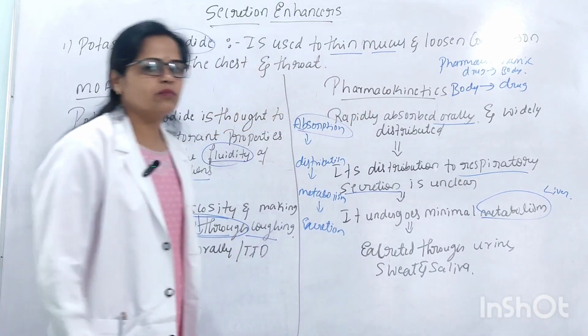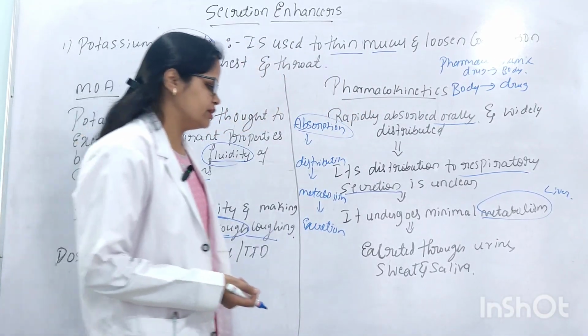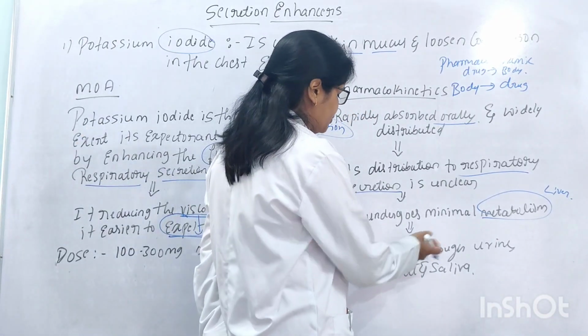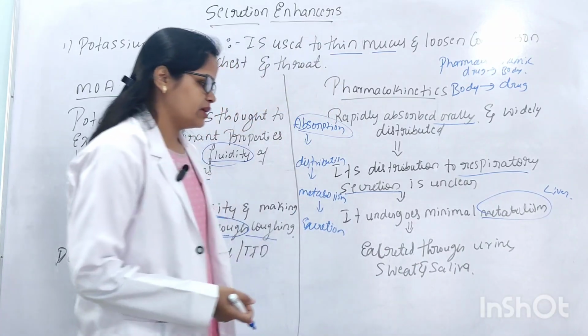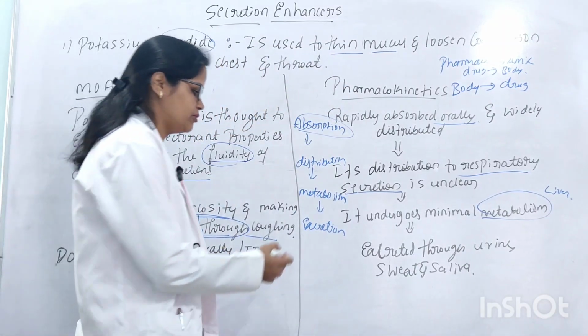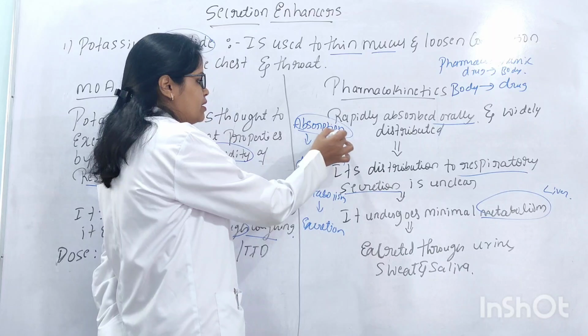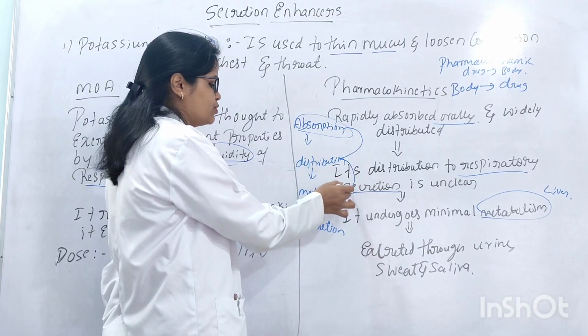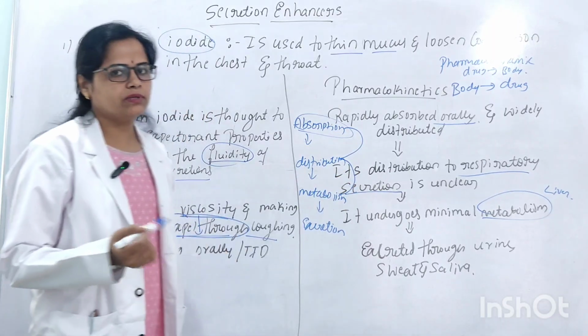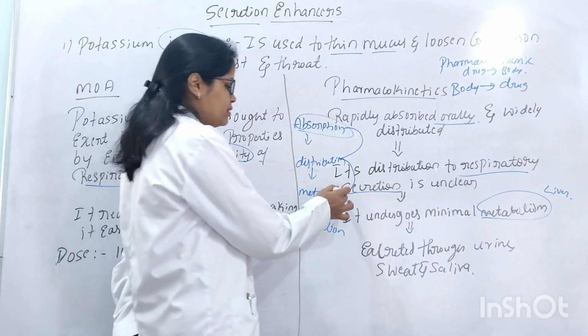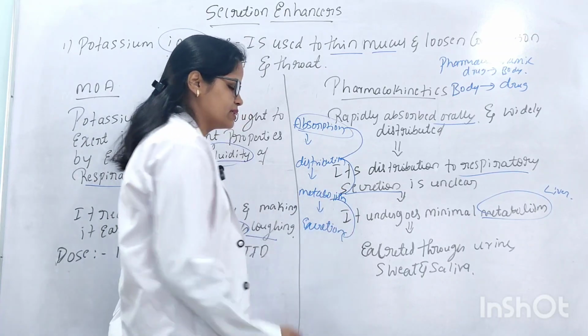Drug metabolism usually occurs in the liver. Then it leads to excretion through urine, sweat and saliva. Means, when a drug is administered, absorption should happen, then distribution, and after distribution, metabolism in the liver, and the remaining waste product should be excreted through urine.